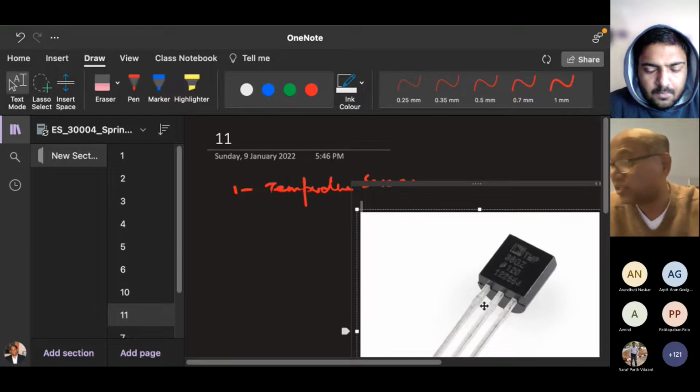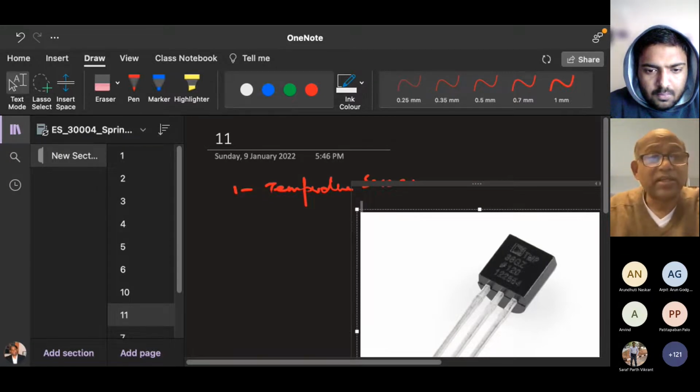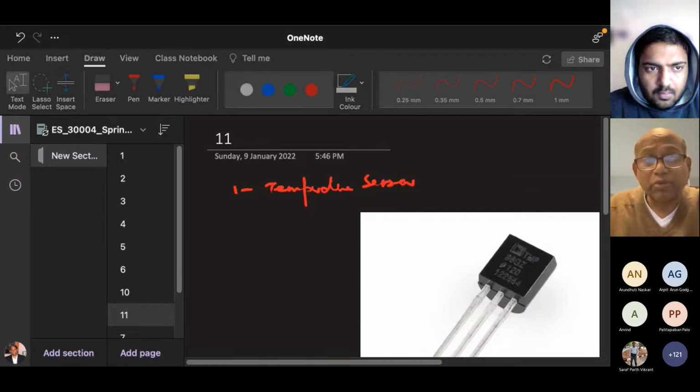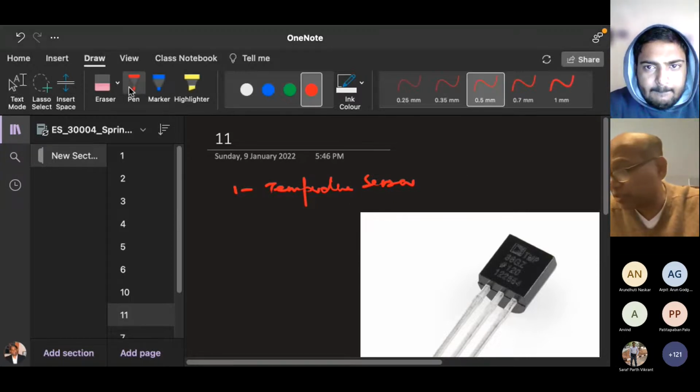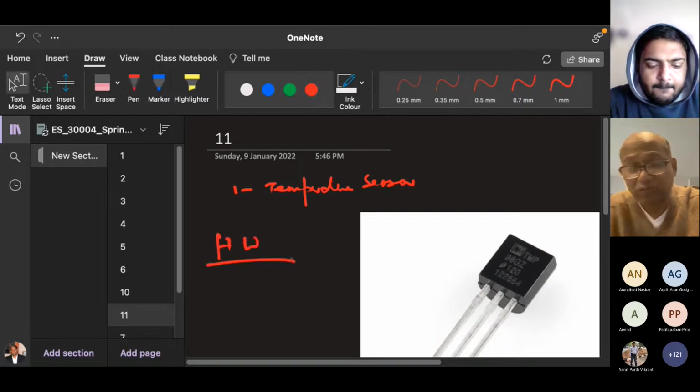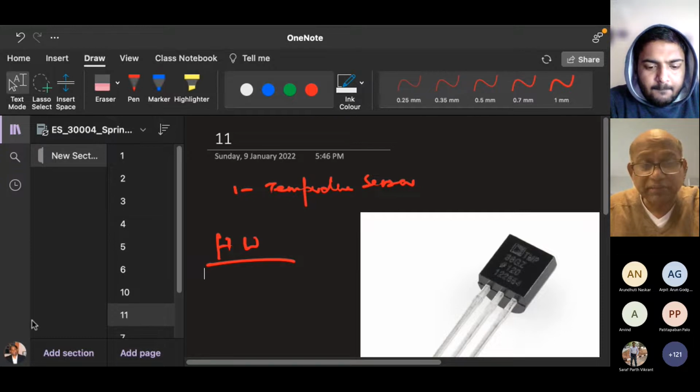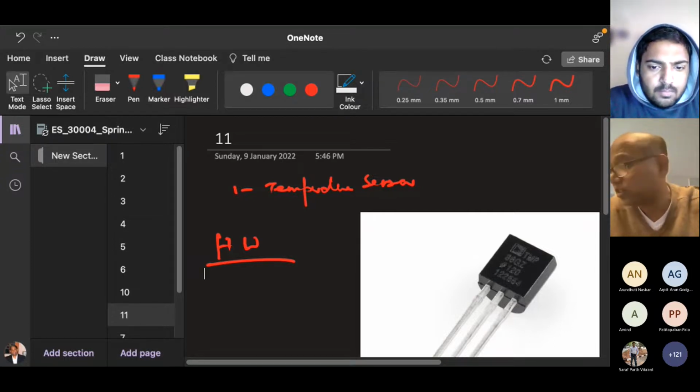This temperature sensor has 3 terminals. You have to connect these 3 terminals, bias it, right? Then you will get some analog voltage, right? Take it as homework: you make a circuit with a temperature sensor which will give you some voltage readings. So this temperature sensor gives you a voltage. Then what to do with the voltage?